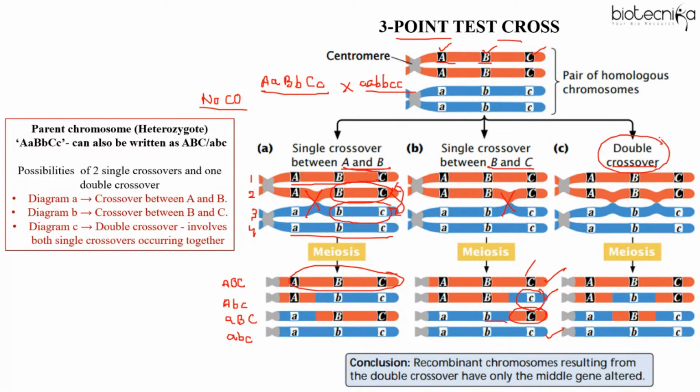And when there is a double crossover, that is crossing over occurring between A and B and C, then always remember, in case of double crossover, the middle gene always gets altered. So I'm specifically highlighting the important points which are very, very important for you to revise thoroughly.